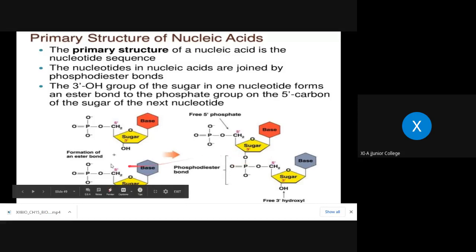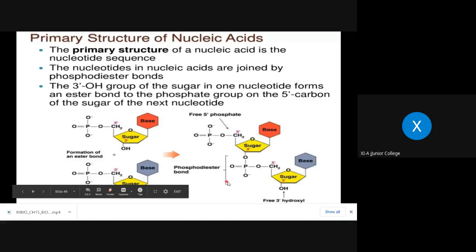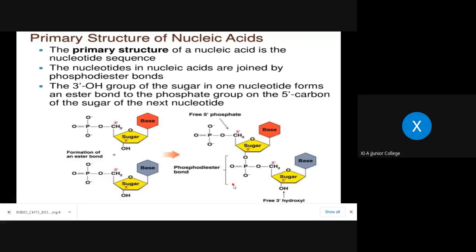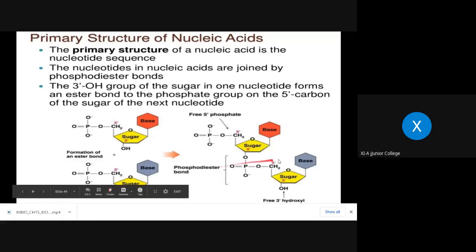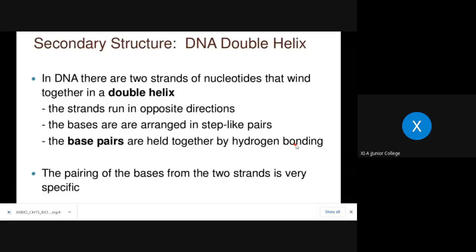Now here you can see this is the base, this is the sugar, and this is the phosphate group. So they are joined to each other. How they are joined to each other and how this chain is formed, I will show you in the next diagram. According to the type of sugar present, either deoxyribose or ribose, these form the structure. In the primary structure only a single chain of nucleotide is present, whereas in the secondary structure there are two strands of nucleotides. Try to understand.